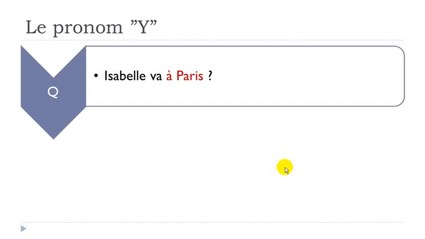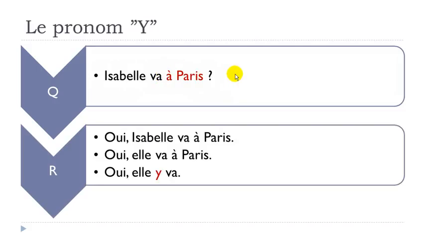If you're using the name of a town, because previously we had a country and now it's a town, so it's Paris. Isabelle va à Paris? So it's a question. Of course, you can answer like we saw previously. Oui, Isabelle va à Paris. First option, repeat everything, no problem. Second option, you just want to avoid repeating Isabelle. Oui, elle va à Paris. And then, last option, you want to avoid repeating Isabelle and then Paris. Oui, elle y va.